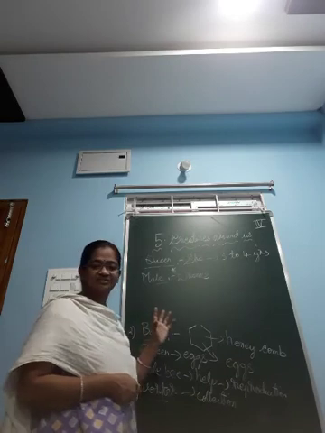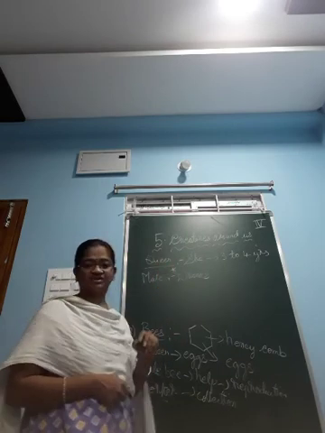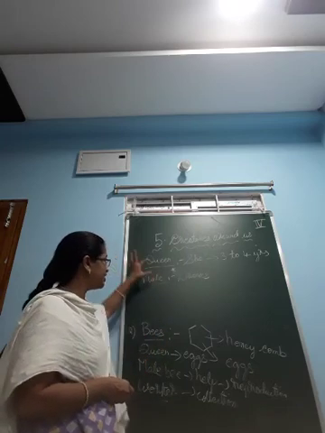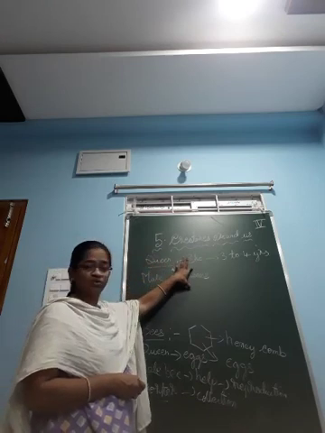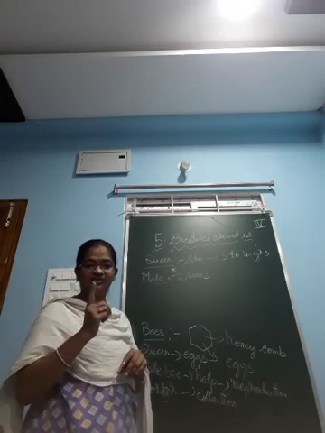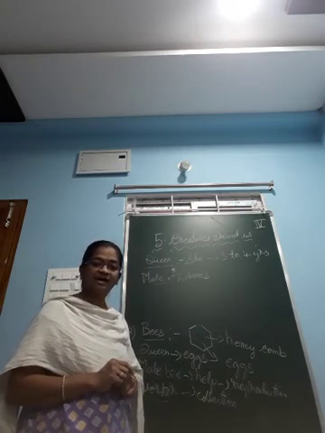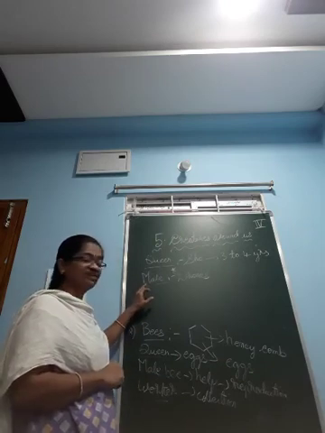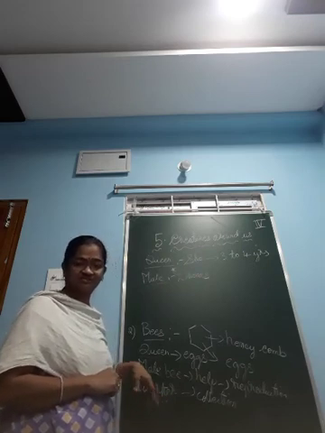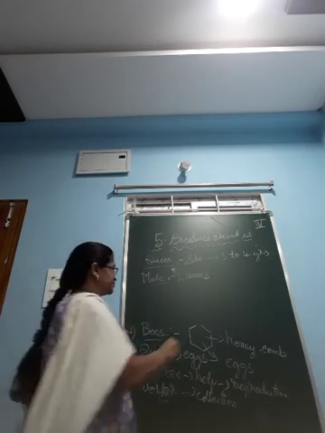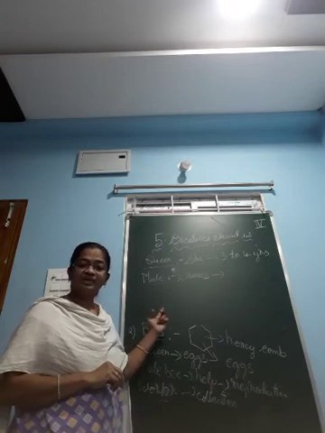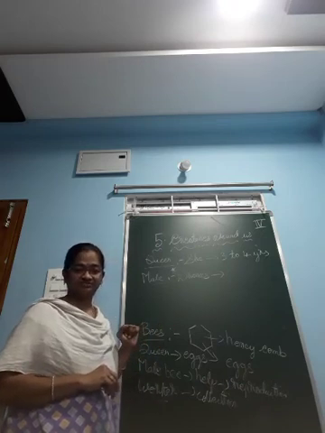Coming to the size, the queen bee is the largest one. Coming to the male bee, it is smaller than the queen bee. Compared to the queen bee, the male bees, that is drones, are smaller. There is only one queen bee. But when we observe the worker bees, the drones are larger than the worker bees. They are smaller than the queen bee and larger than the worker bees.